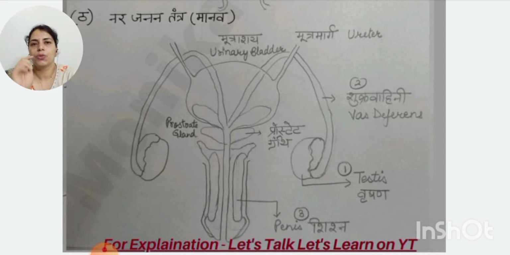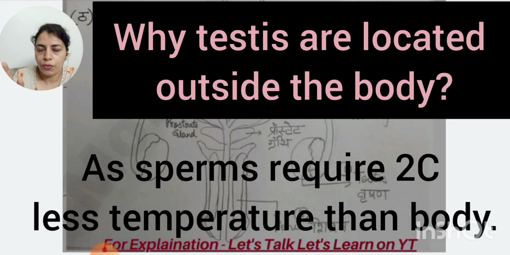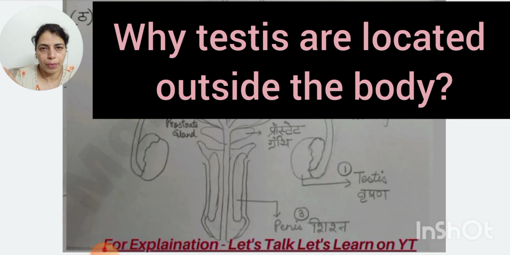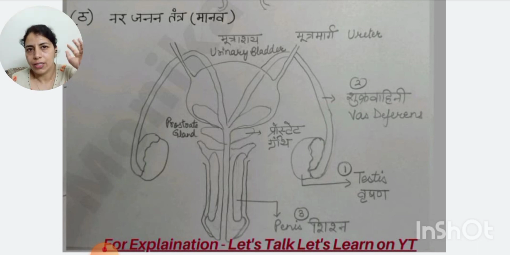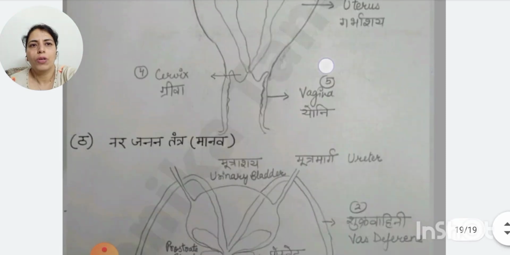यहाँ एक question I think I have forgot to frame, एक ये question है कि वृषण जो हैं, ये like testis जो हैं, why they are outside the body? Because the formation of sperms requires 2 degree less temperature than the body temperature, that's why the testis are in a scrotum, in a special bag like structure which is a little outside the body, because to maintain less temperature for their formation, for their survival. So this was all about biology.